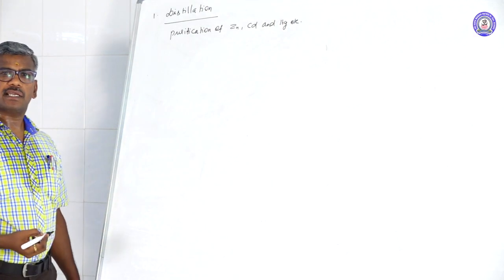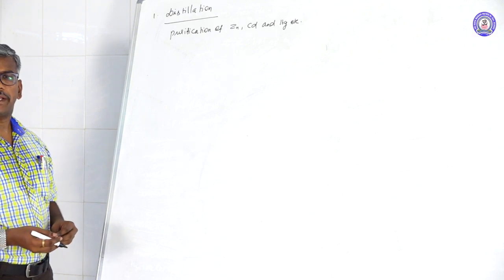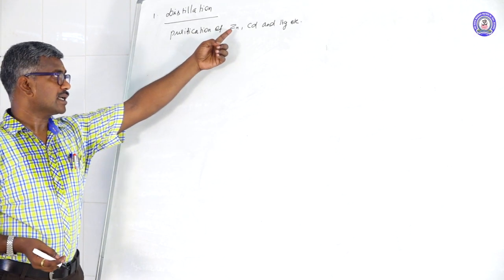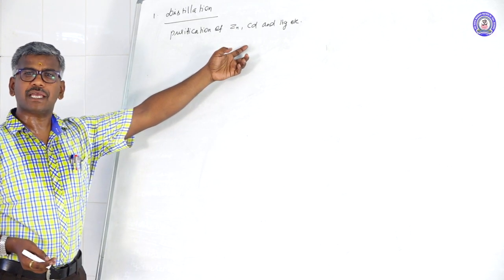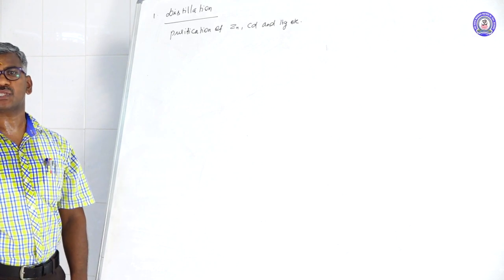This process is known as distillation. Here, distillation of low boiling point, easily volatile metals like zinc, cadmium, mercury can be distilled to form the pure metal. This process is known as distillation.